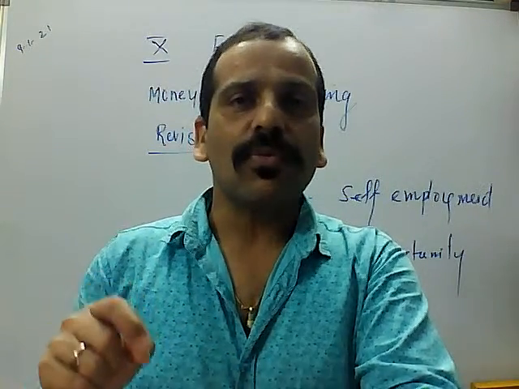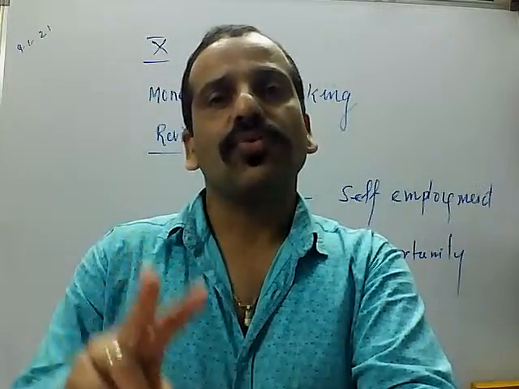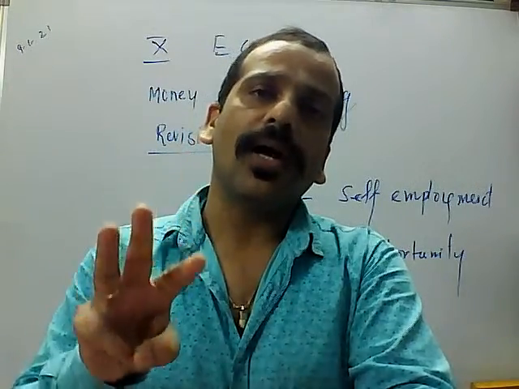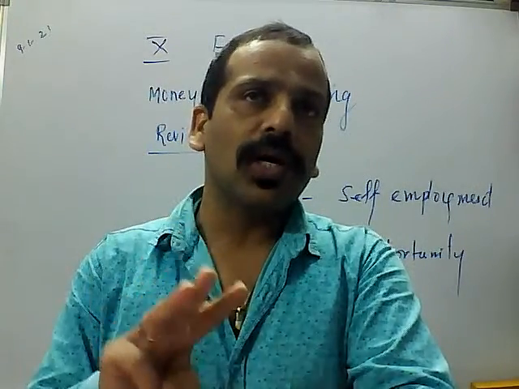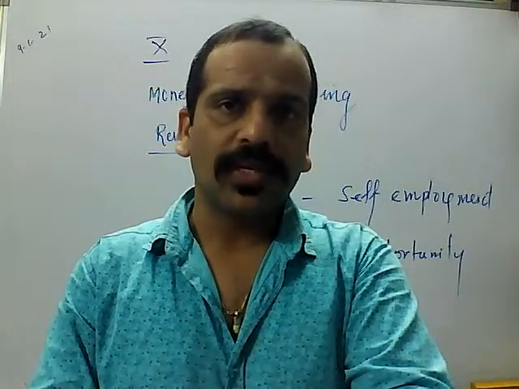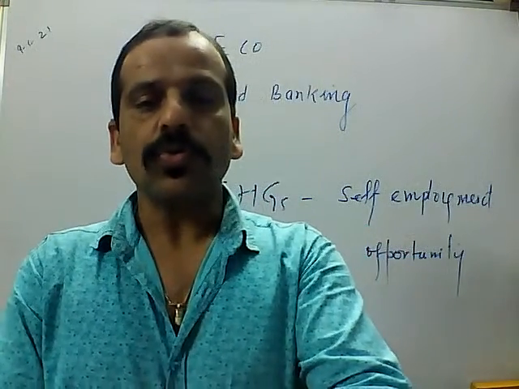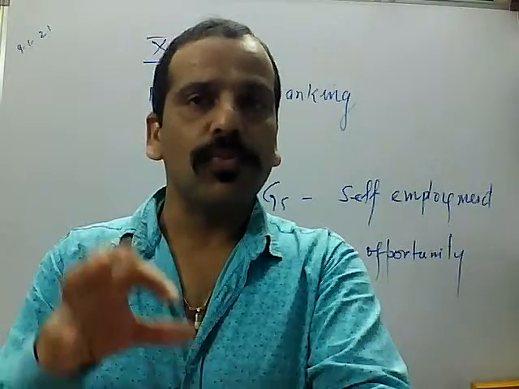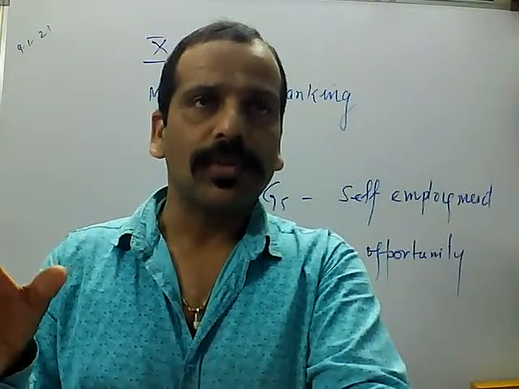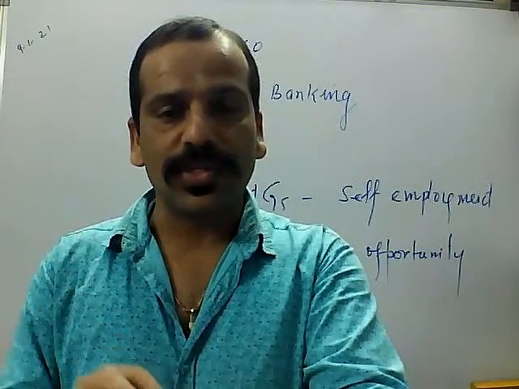So least formalities, and second, a low rate of interest. Third, the same amount can be utilized for self-employment opportunities. This way, the self-help group is playing an important role in the rural and backward regions.